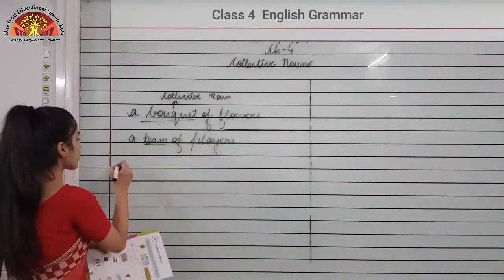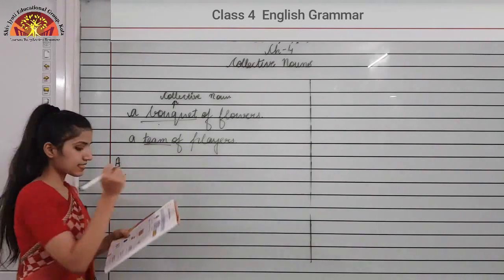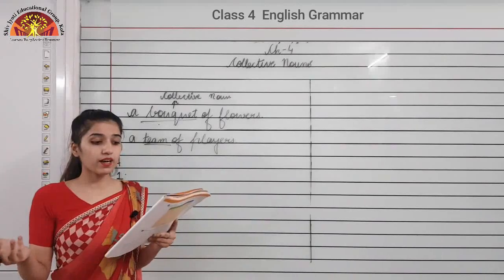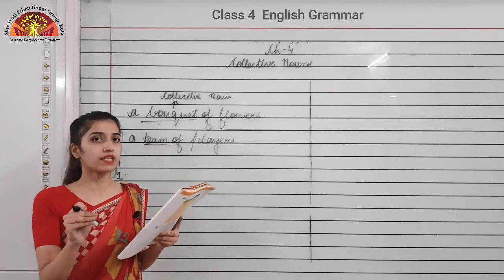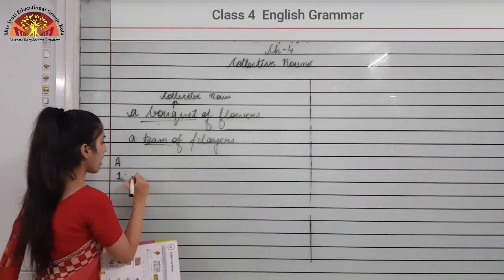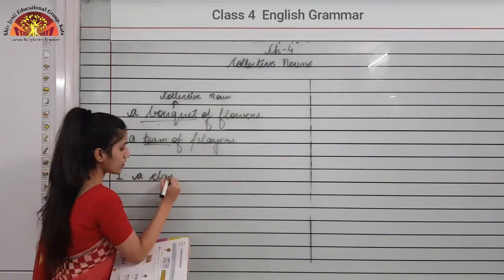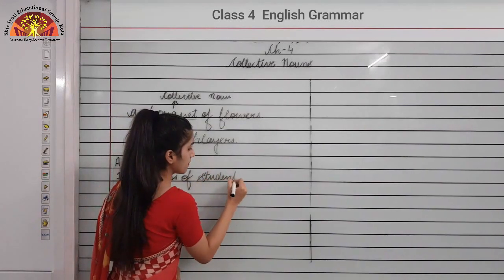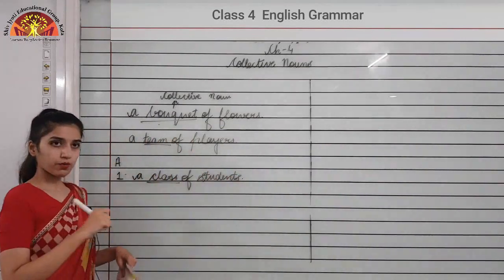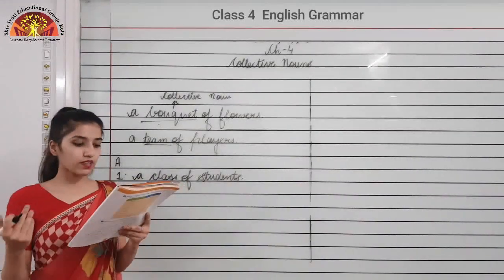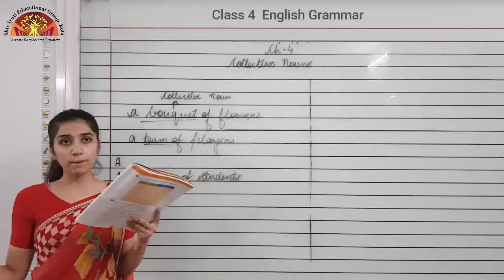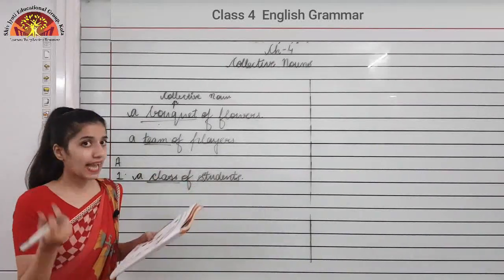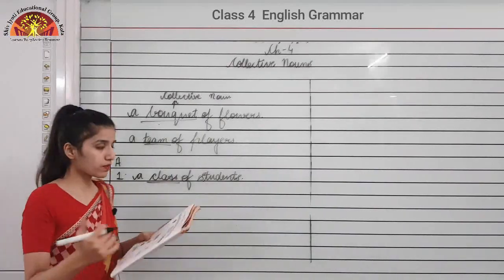The first sentence is a dash of students. What would be from the help box? The suitable answer would be class. A class of students, so class would be the answer. Now the second one, a dash of robbers. From the help box the answer would be gang. Gang of robbers.